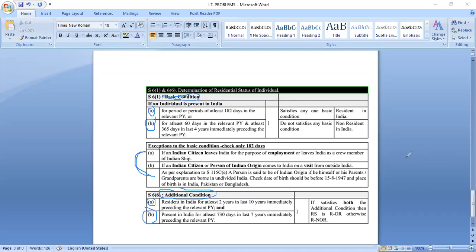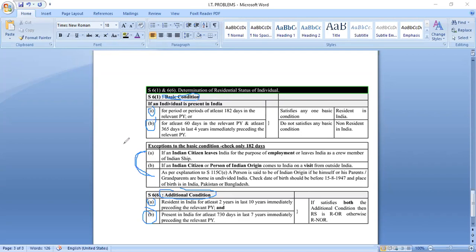Okay, ROR. Suppose a person fails to clear rule A and rule B of the basic condition, that is, does not fulfill any rule of the basic condition, then he will be called non-resident in India. If a person fails to clear rule A or rule B, then there is no need to check the additional condition.